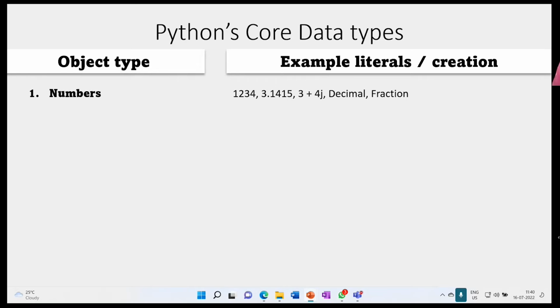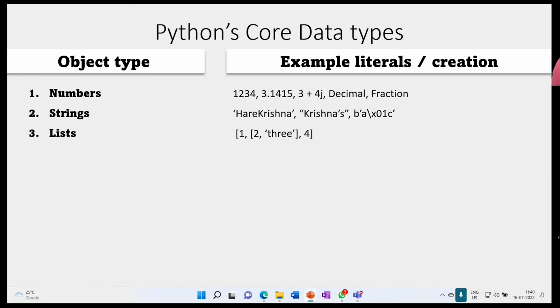These are the examples I have given. Later we'll see the numbers are also subdivided. First we'll see numbers. Of course, number is not an object. In numbers, there are a few objects: int, float, complex number, decimal, fraction. Now strings. That is the second object.